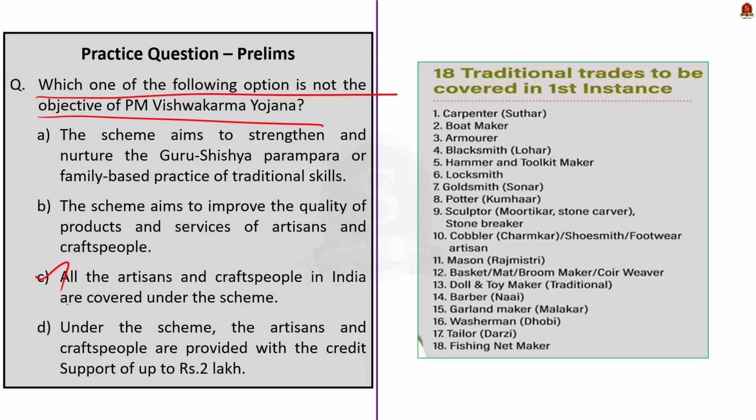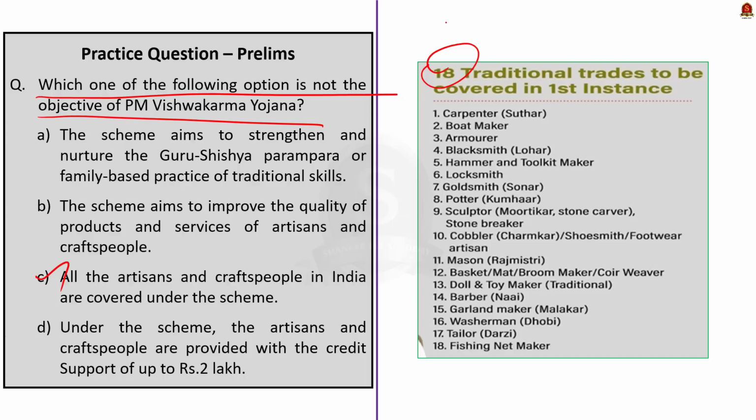All the artisans and craft people in India are covered in the scheme. This statement is actually incorrect. Not all the artisans and craftspersons are covered under the scheme. As of now, only 18 traditional trades are covered in the scheme.